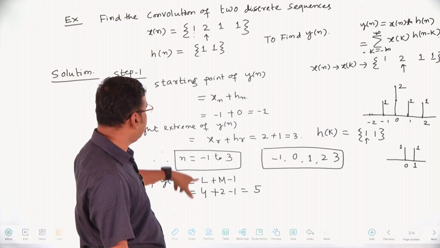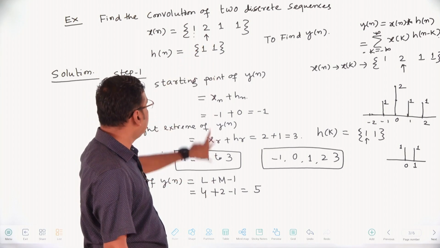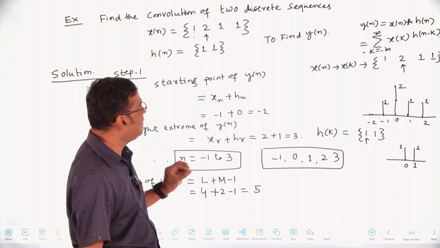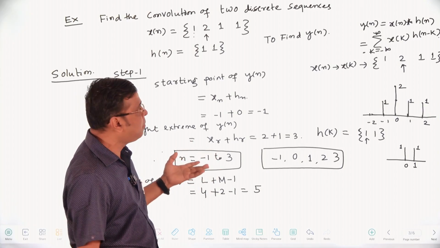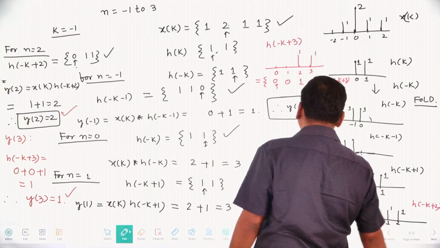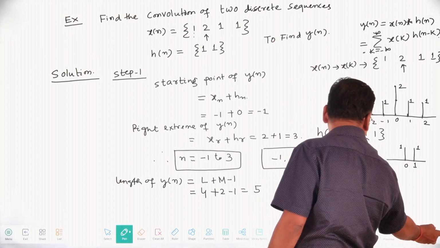Capital L is the length of x of n, which is 2. Capital M is the length of h of n, which is 4. So 4 plus 2 is 6, minus 1, that is 5. This is all about the preliminary things when we are going to perform the convolution sum of two discrete sequences. Then step 1 is the basic thing.